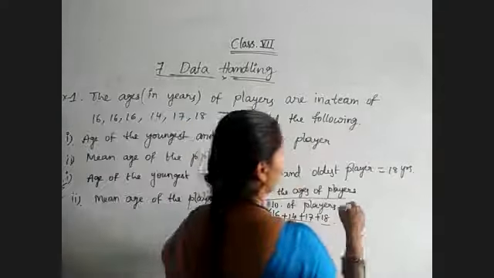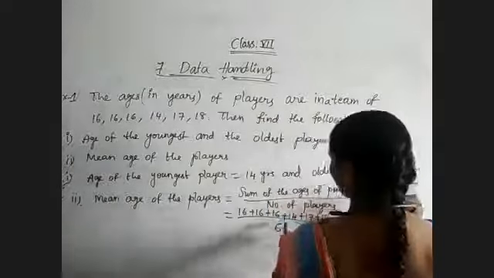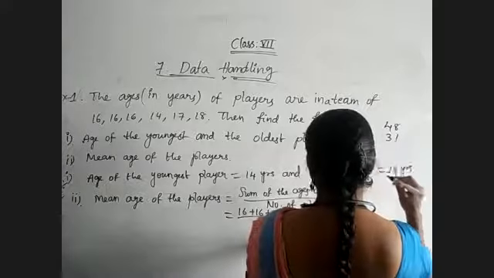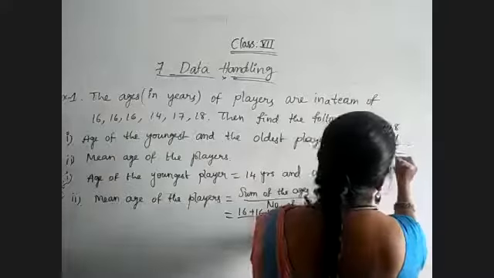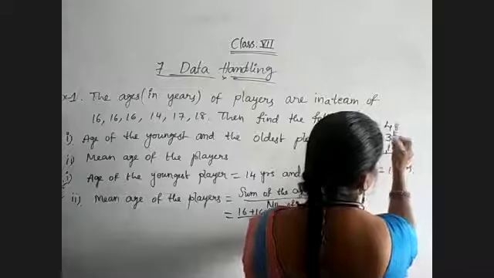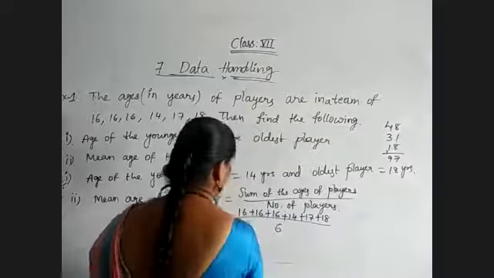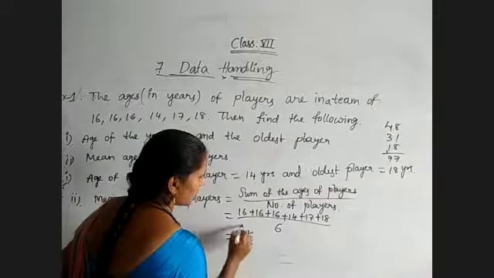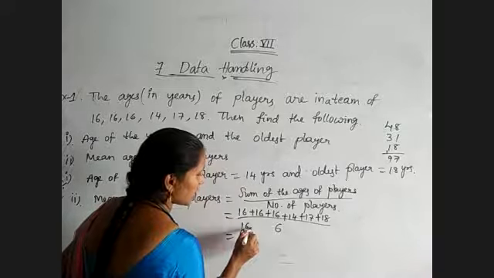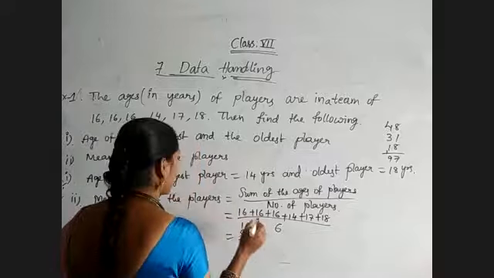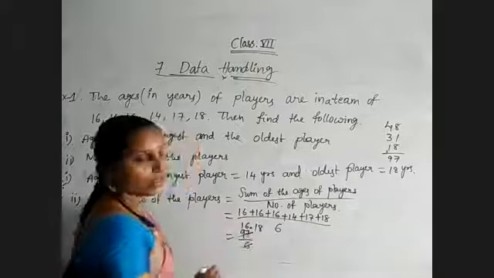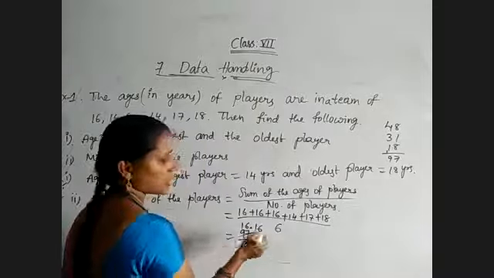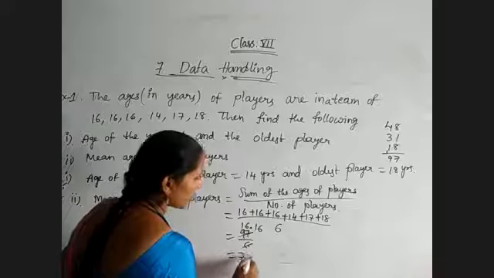16 3s are 48. And 14 plus 17 is 31, plus 18, we got 97. So 97 by 6. What will we get? 6 1s are 6, 37, 6 6s are 36, 10. Sorry, 6 7s are 42, 6 6s are 36. Like that we will get, approximately 16.16.